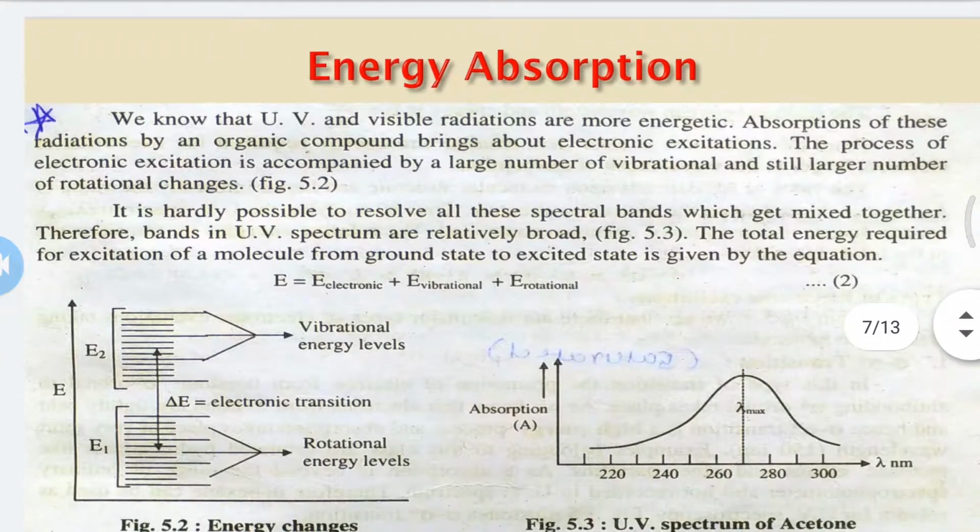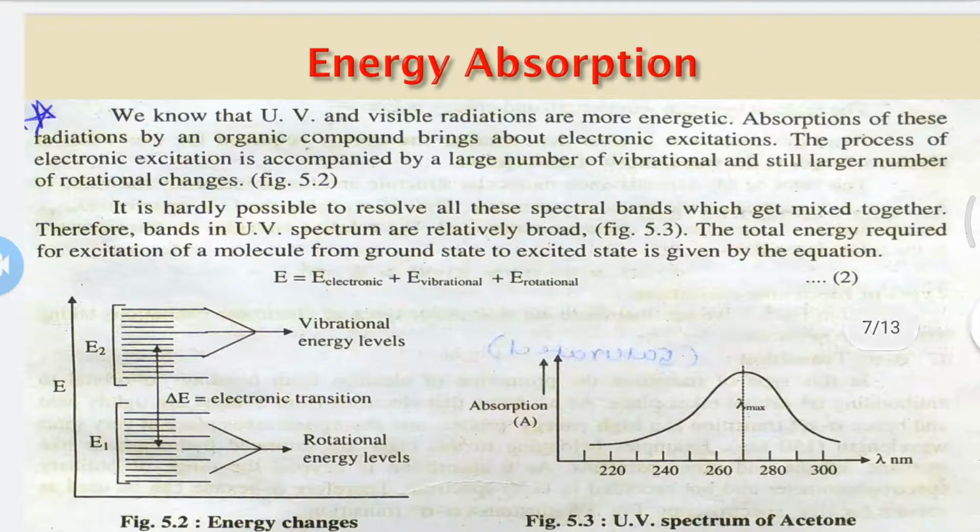Now, energy absorption. Visible and UV radiations are more energetic, and these radiations are absorbed by organic molecules, causing electronic excitation.